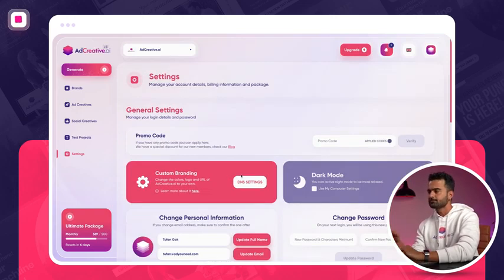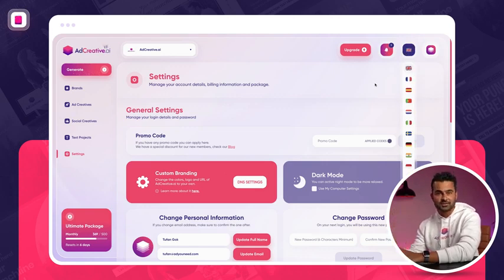And on top of that, clearly, we're bringing a lot of new languages. So if you're speaking any of these languages, if you want to use AdCreative.ai in your own language, you can also go ahead and check them. We are using some experts and AI together. If there's any mistakes, feel free to let us know and we will change it.